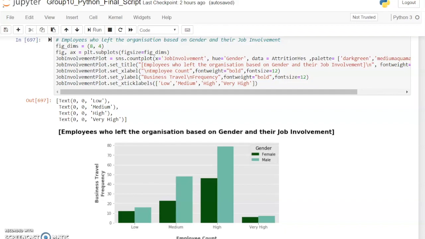The high levels of attrition in the high job involvement roles is quite worrying. This may be down to the fact that employees feel as though they are not being rewarded for the hard work they have been putting into the company. Perhaps promotions or increasing salary may resolve this issue.